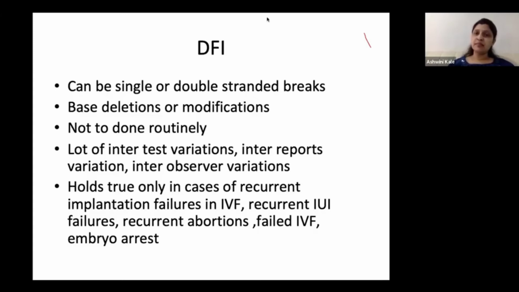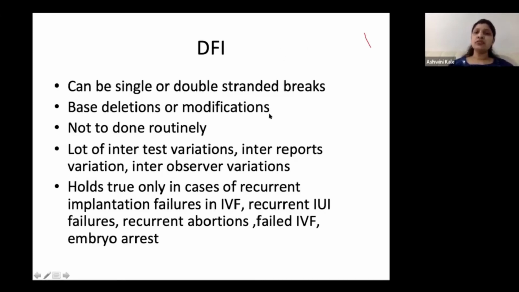It is a costly test, plus the other drawback is there is a lot of inter-test variation. There are about 5 to 6 types of DFI test available, so each lab does it by a different method. So we have to also understand that the values for DFI are different for all these tests. So if you order a DFI, you also have to see what kind of test is done, because their reference values are different and they are always given at the end of the test. A routine that is followed for all DFI is anything above 25 to 30%, the patient directly goes for ART. Anything less than 15% is taken as normal.